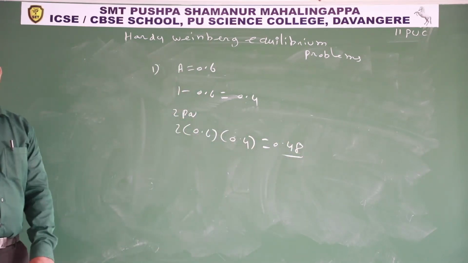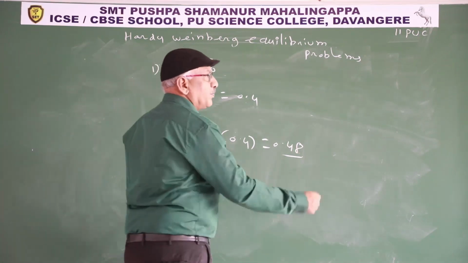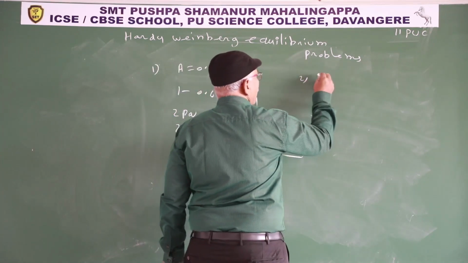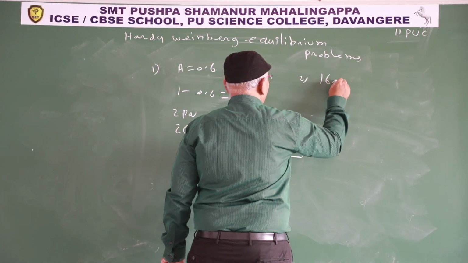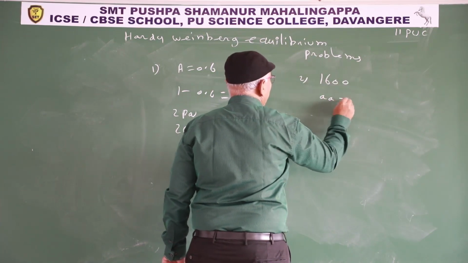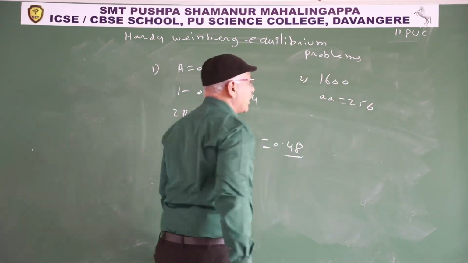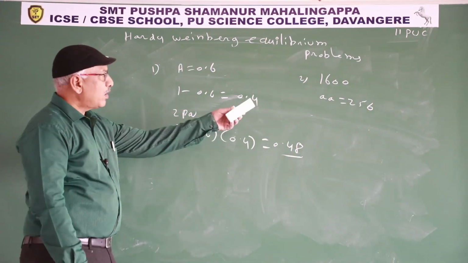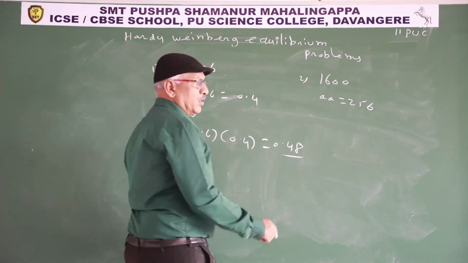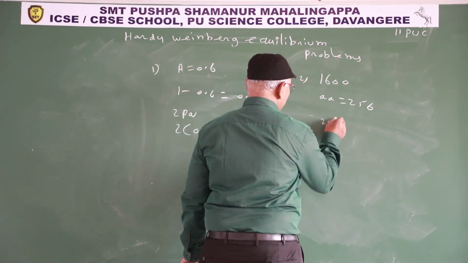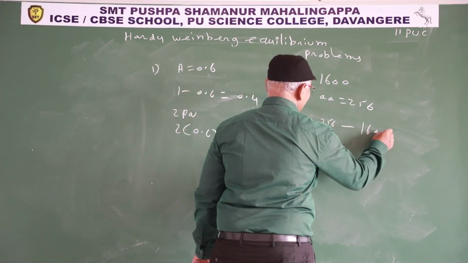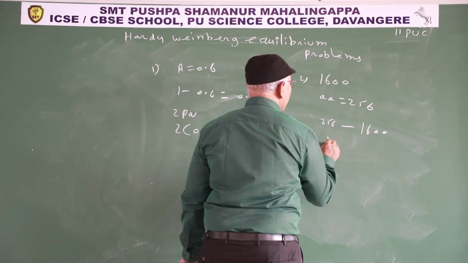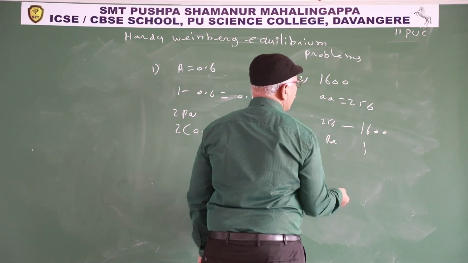Second one is they may give total population and recessive individuals. You calculate homozygous dominant individuals or heterozygous individuals. So 256 recessive individuals in 1600. How many recessive individuals present in 1?